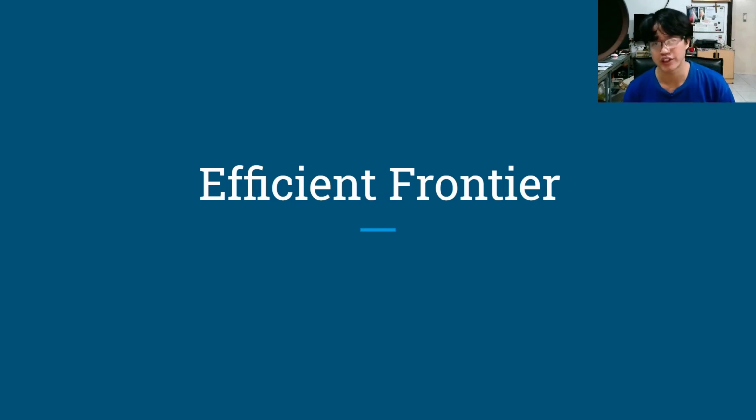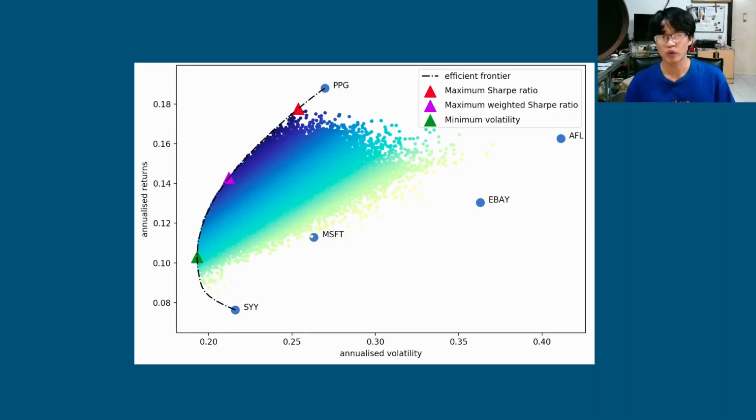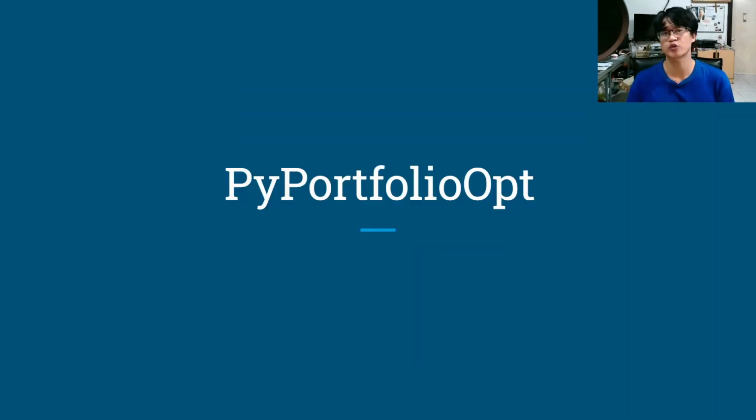The efficient frontier, introduced by Markowitz in the 1950s, attempted to tackle this problem, and it's still one of the methods used 50 years later, which is today. Basically, we want to minimize risk for a target return. And this is the efficient frontier line, the curve that we see here. Now, I'm going to demonstrate using Python and a library called PyPortfolioOpt so that we can calculate what Markowitz introduced to us easily with a few lines of code. Well, let's get to it.